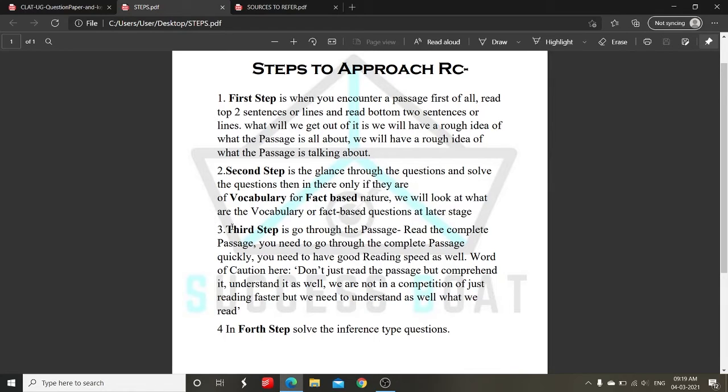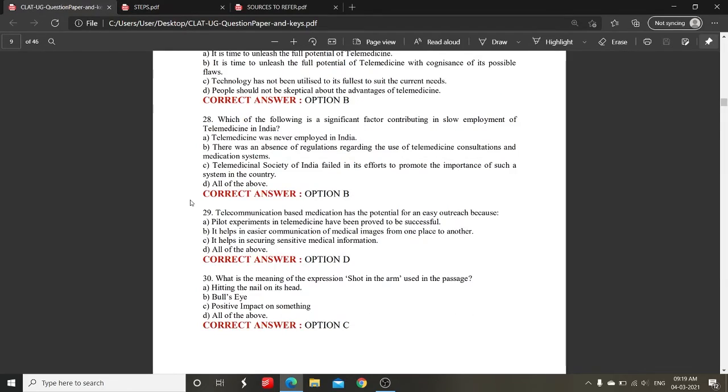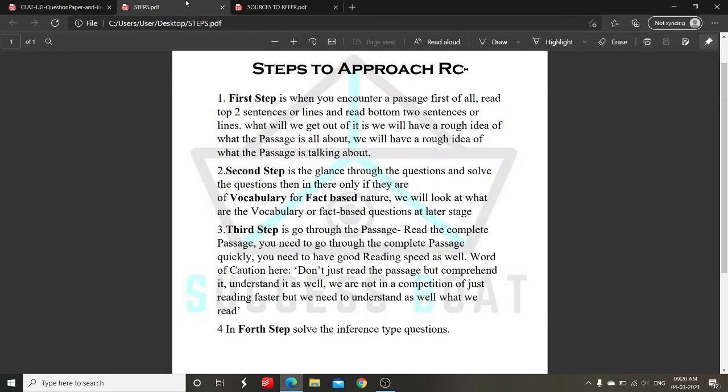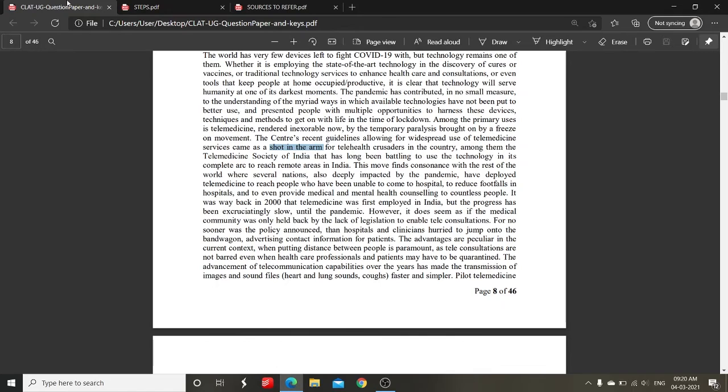Okay, now we will go to the third step. The third step is to go through the passage, read the complete passage quickly and effectively. After you read the complete passage, you will have the complete idea of what the passage is about. You will get the main idea of the passage. Now we will look at our fourth step.